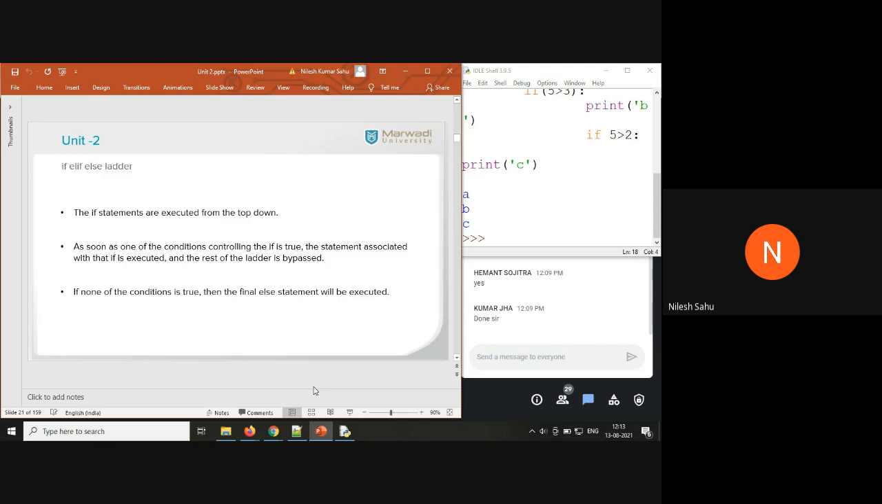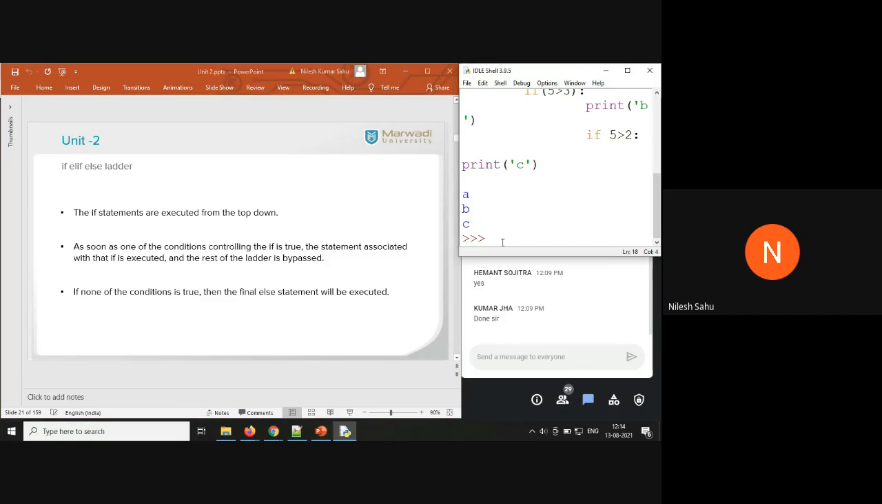Now what happens here is, if any one of the conditions becomes true, then the rest of the statements that come later are bypassed. That means they are not going to be checked. If none of the conditions is true, then the final else statement will be executed. So if you get a question like write a note on the if elif else ladder, define the if elif else ladder block, don't forget to give an example. In programming, you should always give an example to elaborate your answer.